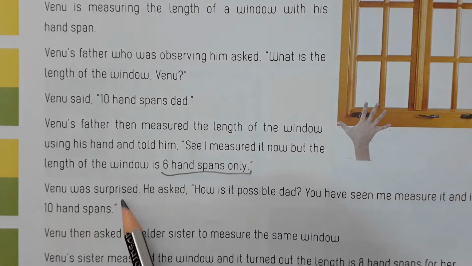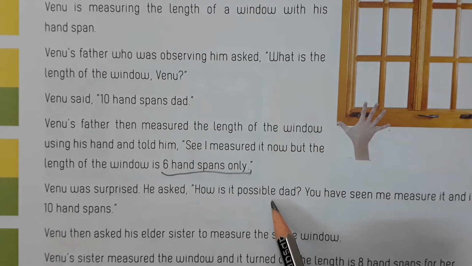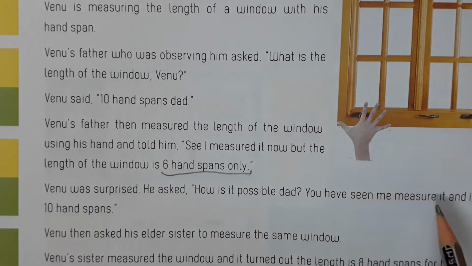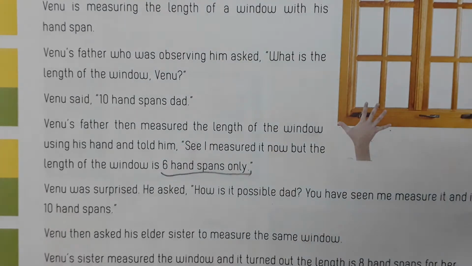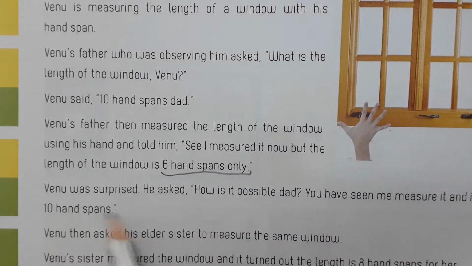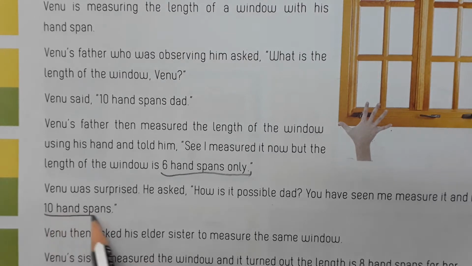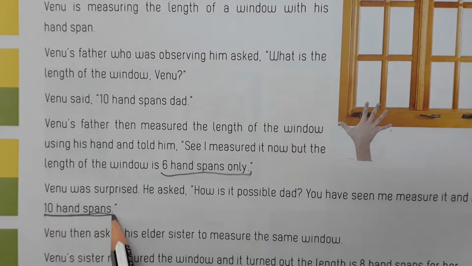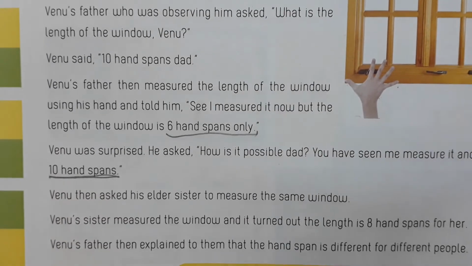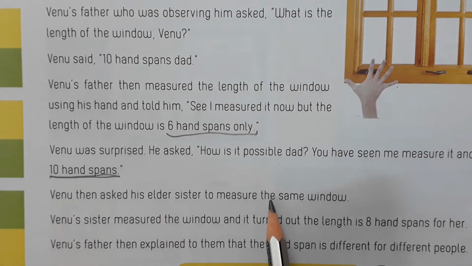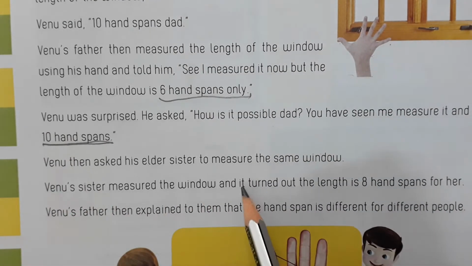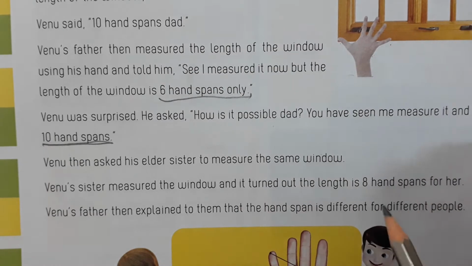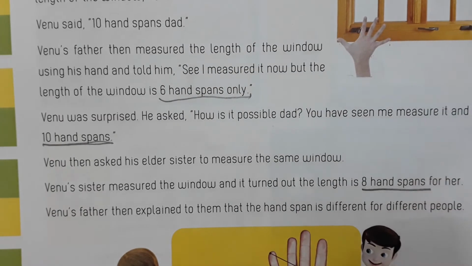Venu was surprised. He asked, "How is it possible, Dad? You saw me measure it with my hands, and that is 10 hand spans." Venu then asked his elder sister to measure the same window. Venu's sister measured the window and it turned out the length is 8 hand spans for her.